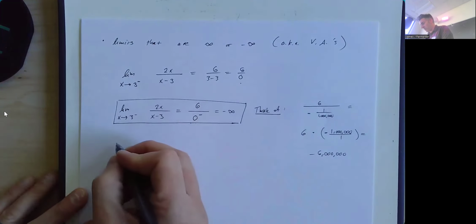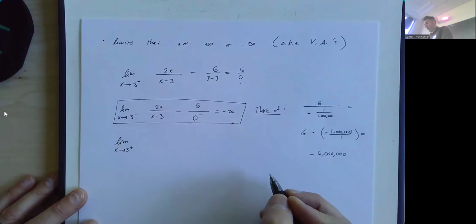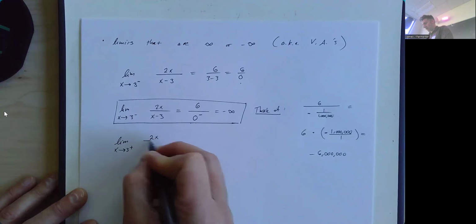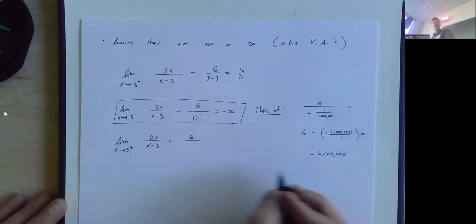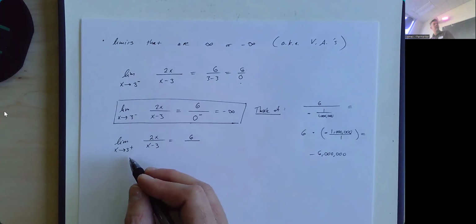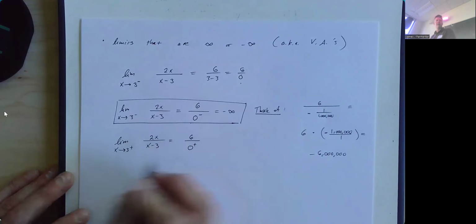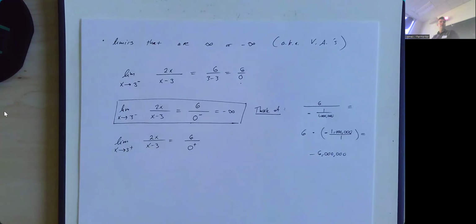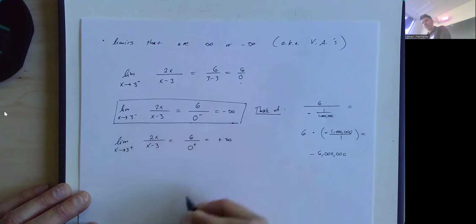If I approach 3 from the other side, so limit x approaches 3 from the right of 2x over x minus 3, I still get 6 on top, but now a number slightly larger than 3 minus 3 is going to be very close to 0, but on the positive side. So now my fraction is a positive number divided by a positive number, which is going to be positive infinity.